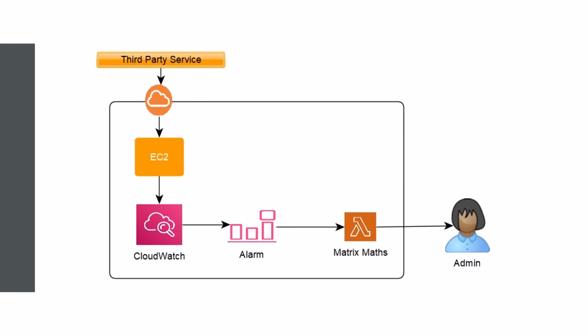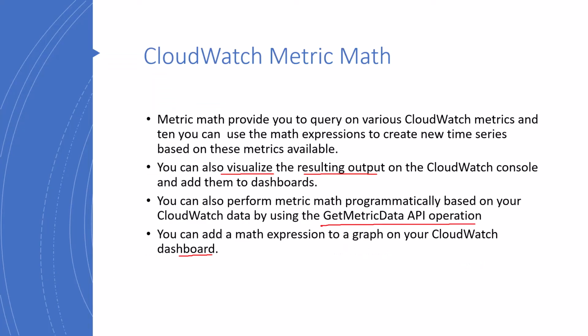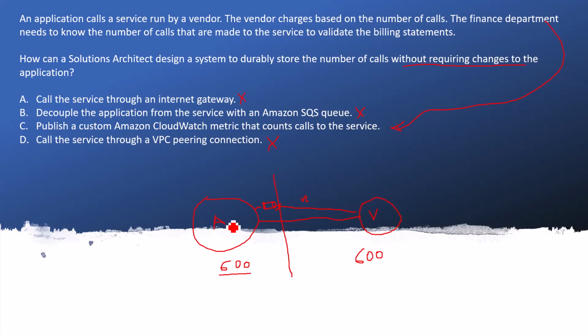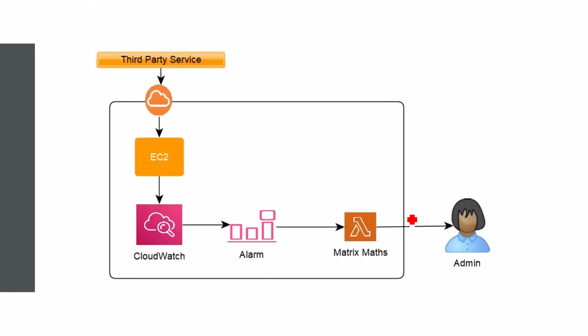So here I have one more slide where it is trying to explain in the diagrammatic way that how it works. So there is a third party service. So for an example, here vendor is calling an application or an application is calling to the vendor. So in that condition, here there is a call from the third party service and it is going to your gateway. Give me 1 second, I'm looking for my cursor. Yeah, I got it.